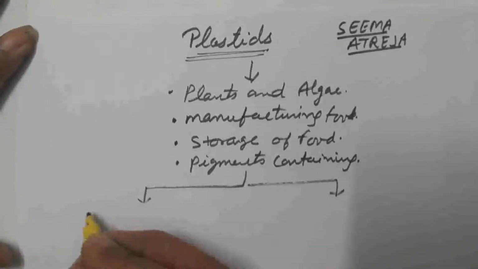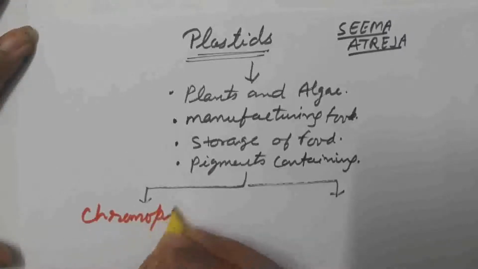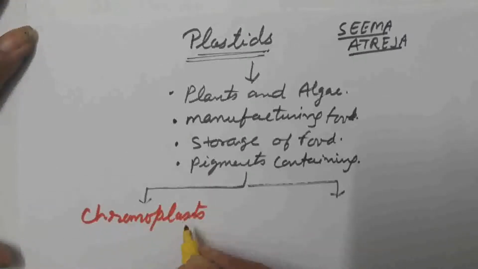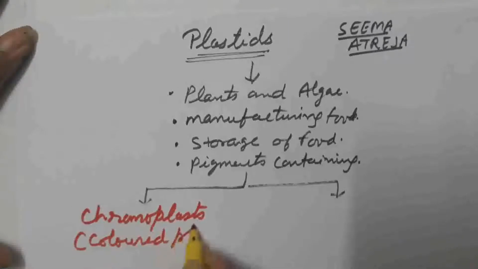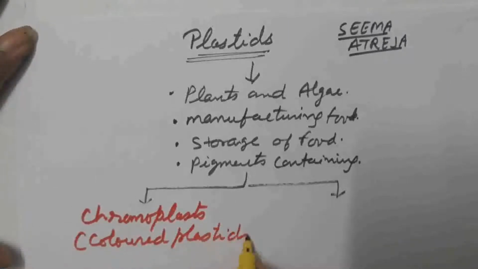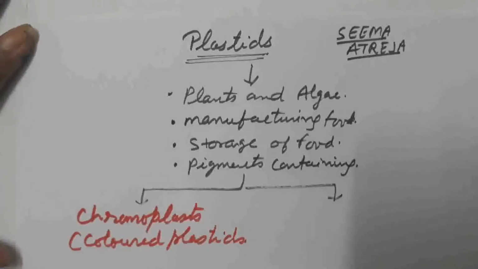First type is chromoplast. We call it colored plastid, which gives various colors to the plant.